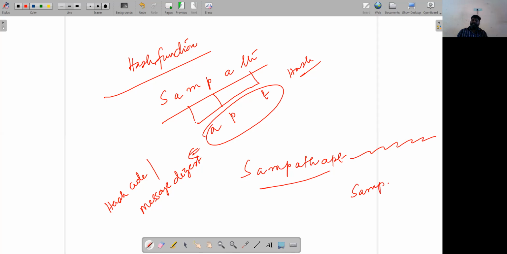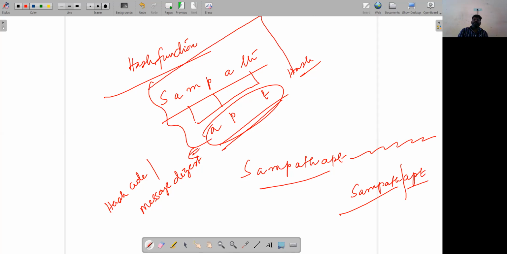Now this information is going to be transferred to the receiver. The receiver will receive SAMPATH and APT. The receiver will be notified about the size of the hash code. As per my function, my hash code size is 3. The receiver will separate the actual information from the hash code. The receiver will also be told the function used: the second, fourth, and sixth letters. Selecting the second letter A, then the fourth letter P, followed by the sixth letter T, these two values are compared, APT and APT.